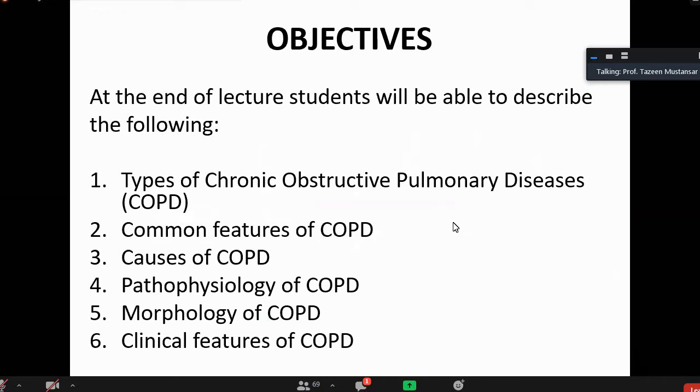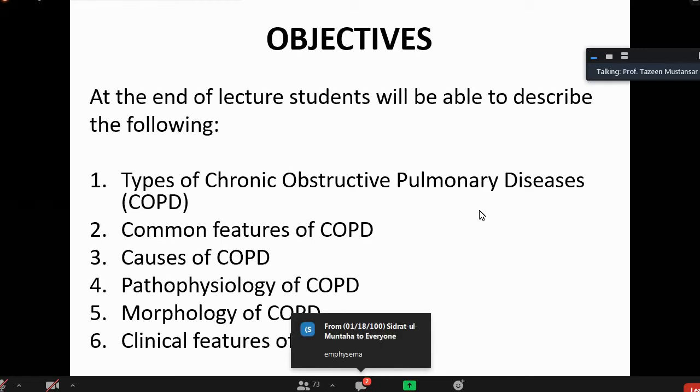So what should be the learning objectives of today's lecture? As I have said, this is chronic obstructive pulmonary disease. So what are the clinical groups? Two diseases are included in it. What two diseases are included in chronic obstructive pulmonary disease? Emphysema and what else? Chronic bronchitis and emphysema.